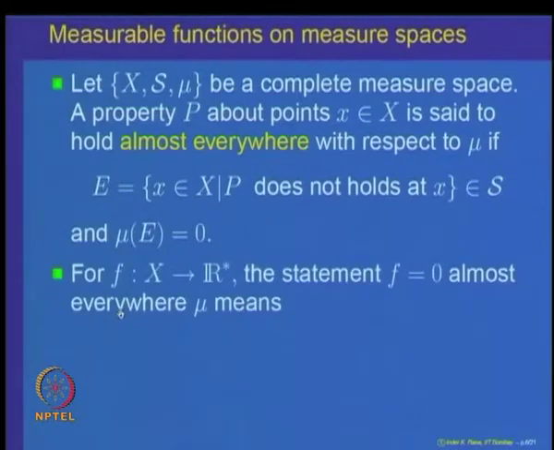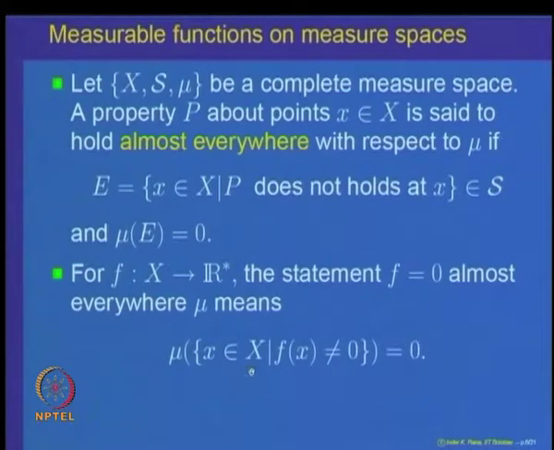Let me illustrate this with some examples. Let us take a function f and look at the statement that f is 0 almost everywhere. So, f is an extended real valued function defined on the set X and we want to say that this function is 0 almost everywhere. Look at the set of points where f is not 0. That set, {x belonging to X such that f of x is not 0}, should be an element in the sigma algebra, and its measure should be 0.